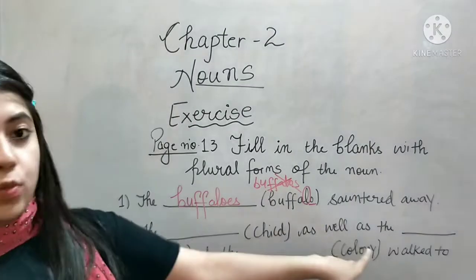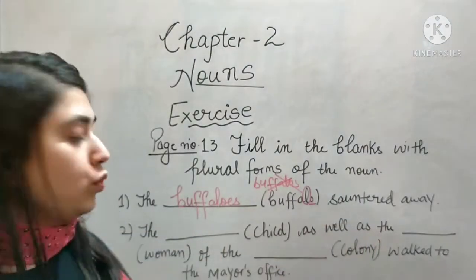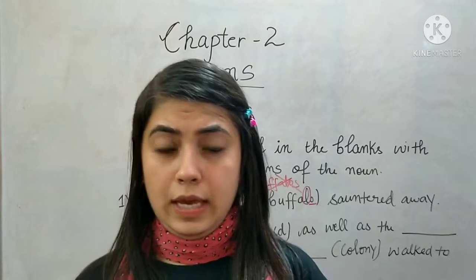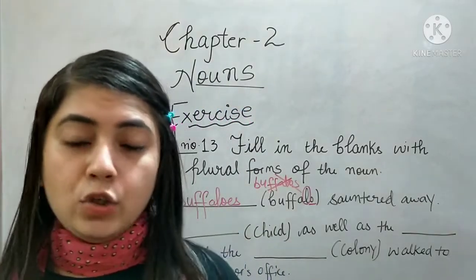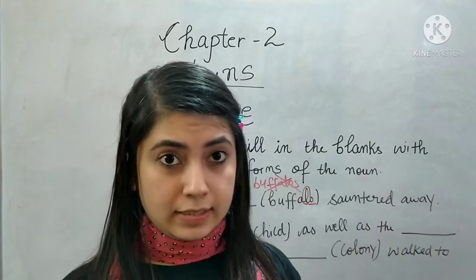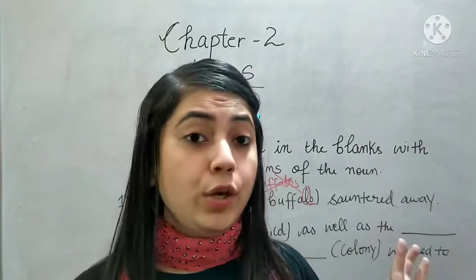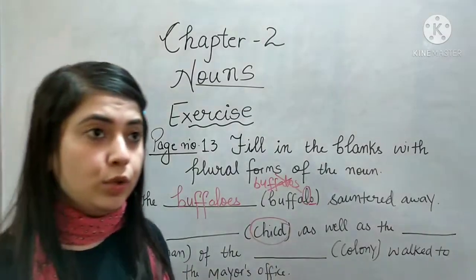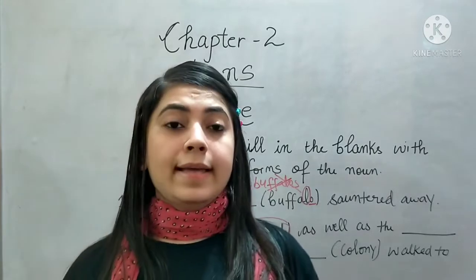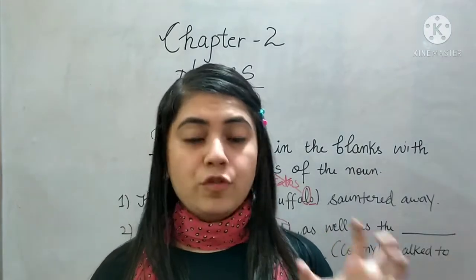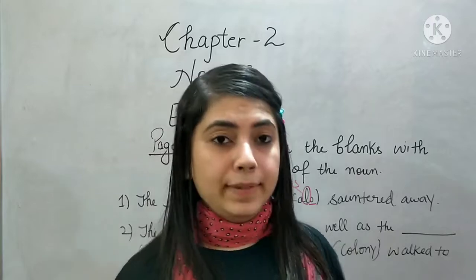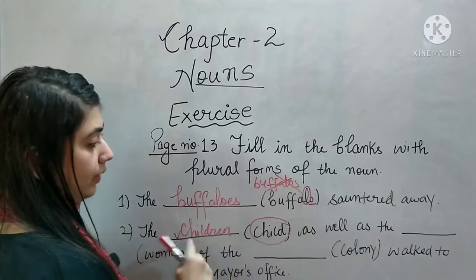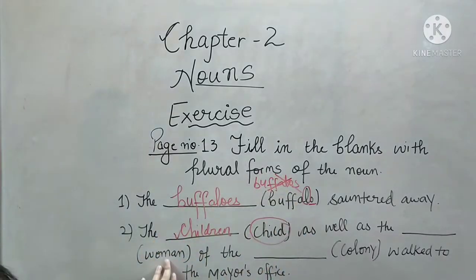The dash as well as the dash walked to the mayor's office. First is children. Can you add S, ES, or IES to child to make the plural form? Can I say childs? Can I say childies? No. Why? Because it is an irregular noun. I told you that irregular nouns get completely changed when we change them from singular to plural. So it will be the children.